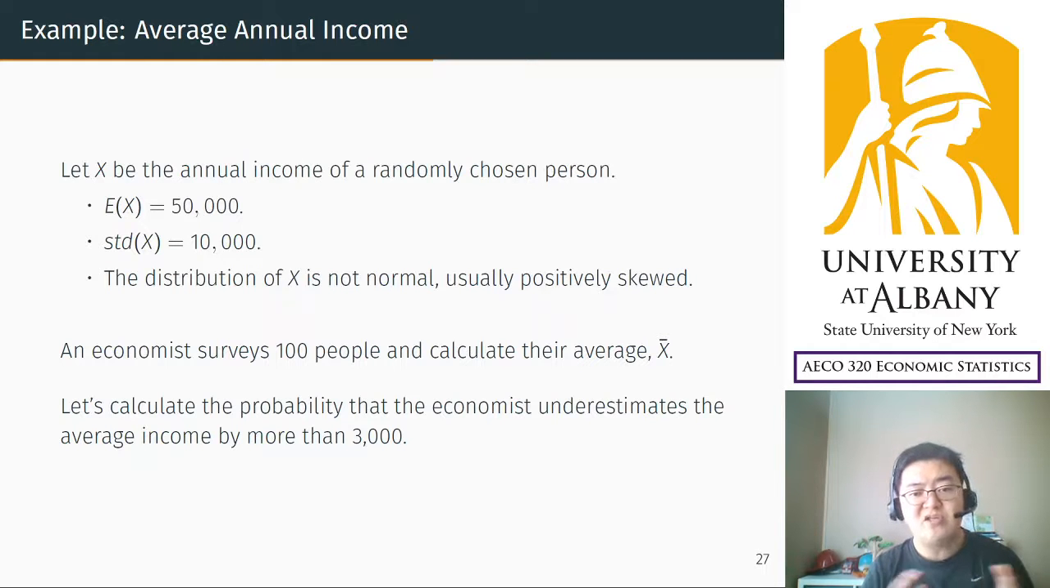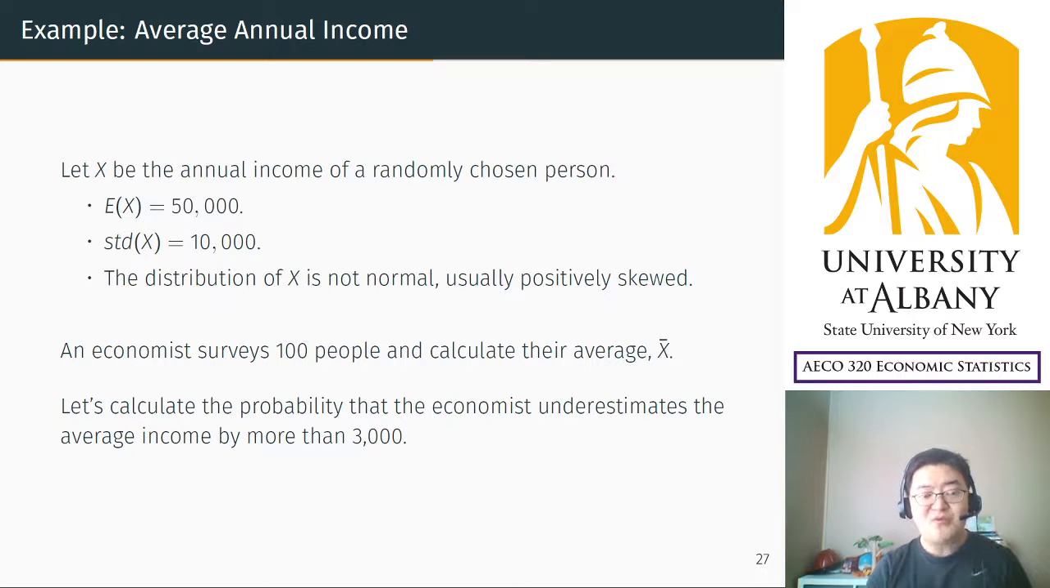Typically, income distribution is not normal because there are super rich people, so usually there are extremely large outliers and the distribution is positively skewed. Now in this situation, you know the answer, but there is an economist who wants to study the distribution of X. So he surveys 100 people and calculates his own average income. X bar is the average annual income of those 100 survey participants.